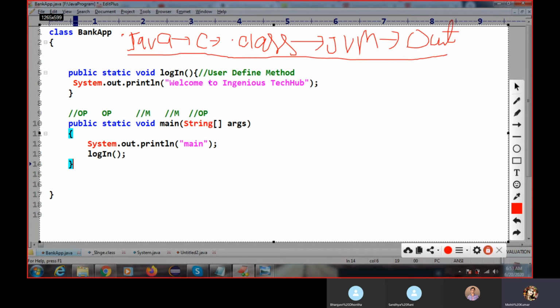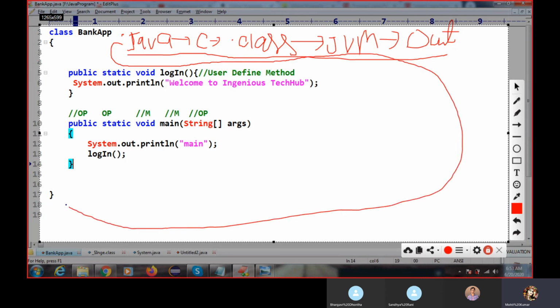What happens when the class is loaded into the JVM? The compiler and JVM will look for where your main method is. Compile is fine. The compiler doesn't care about the main method; it is checking only the syntax of the code. But at runtime, when you press Control 2, the JVM will look for your main method. Then control will come here. If the main method is not there, we get this error.